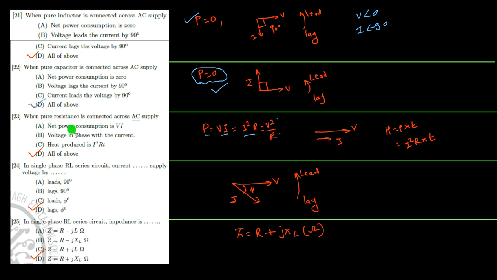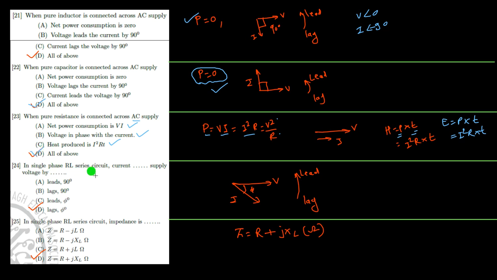V and I, so net power is equal to VI. Voltage and current are in phase. Heat produced is equal to power into time. Heat is nothing but energy, and energy is always power into time. Power is given by I square, so heat produced is equal to I square T. All three options are correct, hence all of the above option is correct.